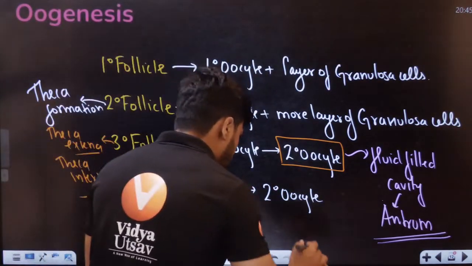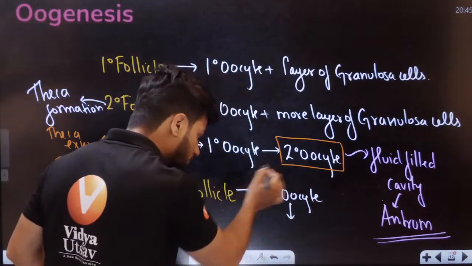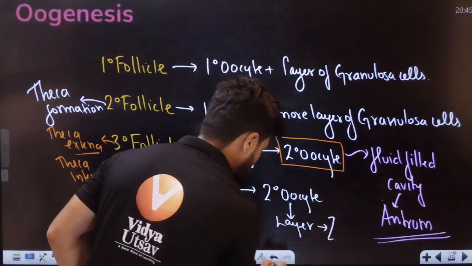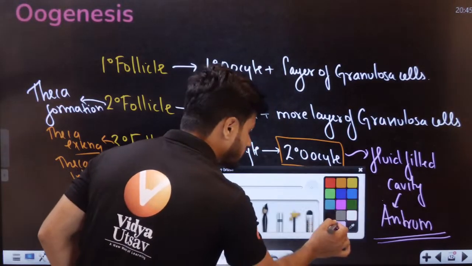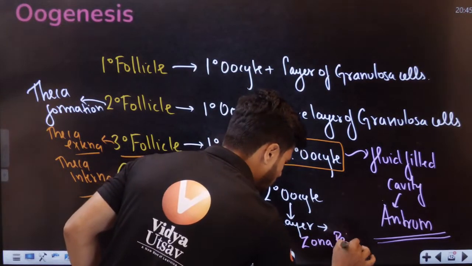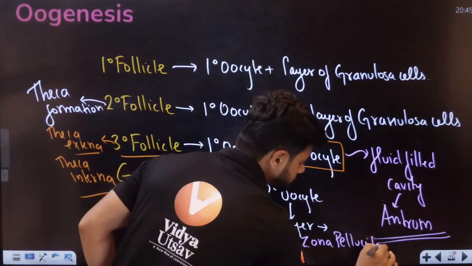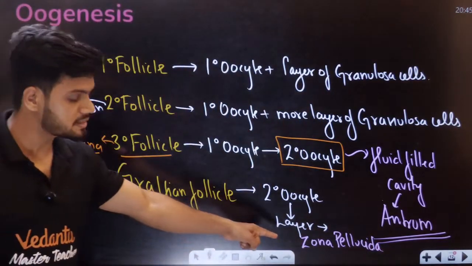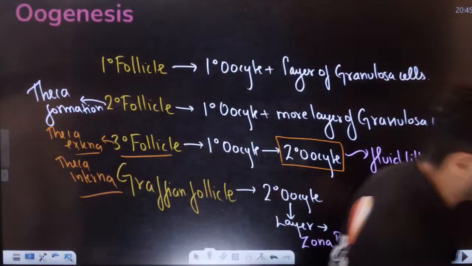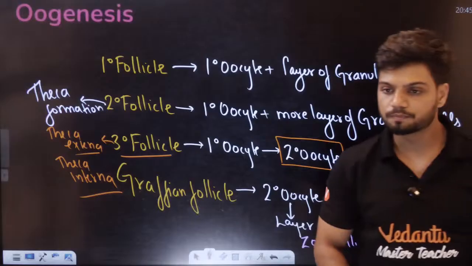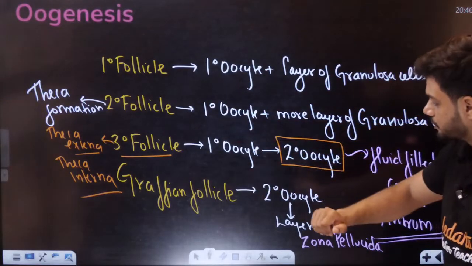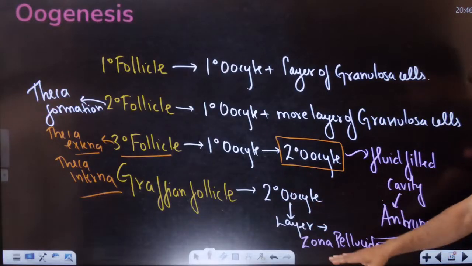This secondary oocyte has a layer around it, and that layer is called the zona pellucida. Okay, is that clear to all of you? This is what happens: primary follicle, secondary follicle, tertiary follicle, Graafian follicle. Secondary oocyte, layer, zona pellucida.